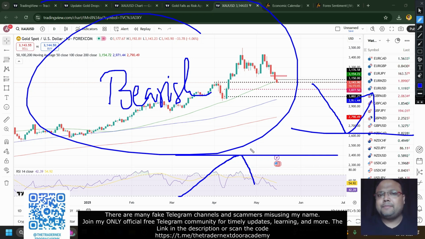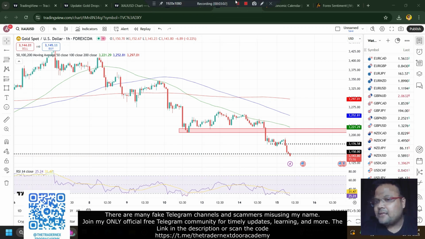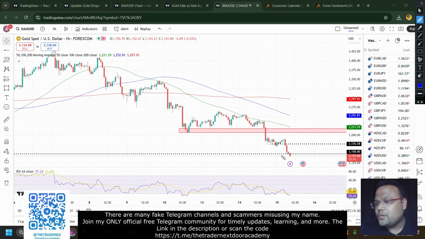Right now, the market sentiment is bearish, so it's safer for us to be on the sell side only. But if you're a positional trader, then obviously gold is fundamentally bullish always. So positional traders, you need to wait a little longer. Obviously, you will get a better price to enter. So let's discuss one by one. As I said, if you have a sell, continue with your sell position, because the market is going down from here.